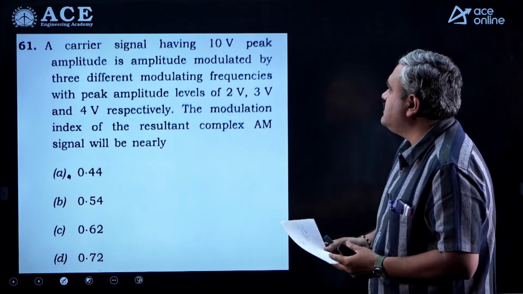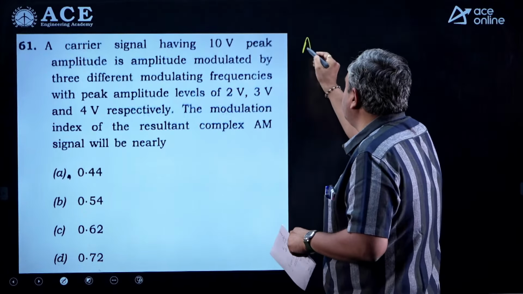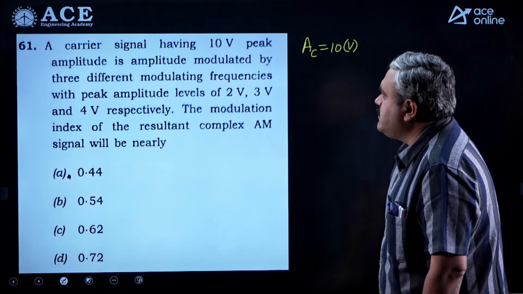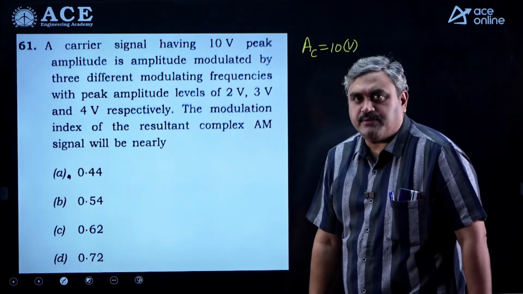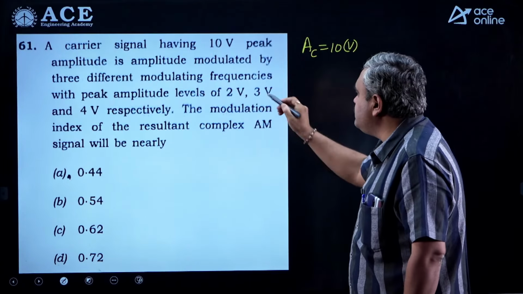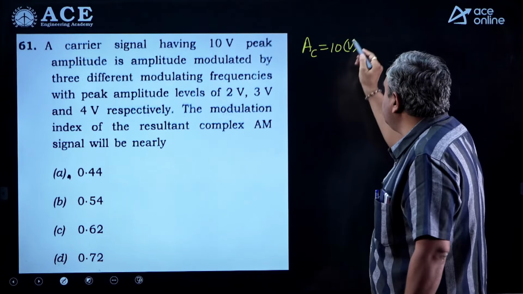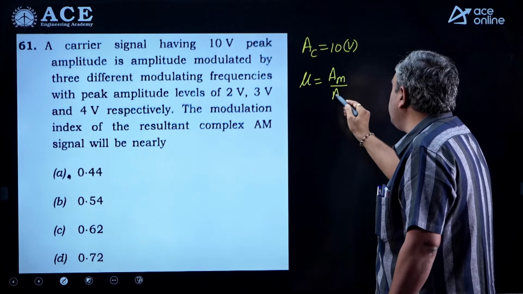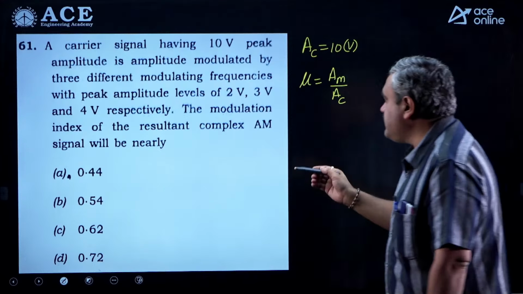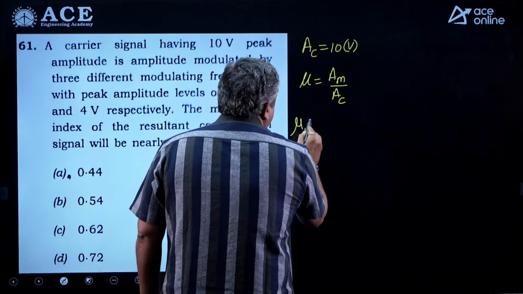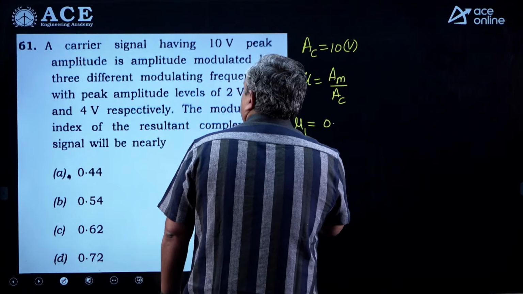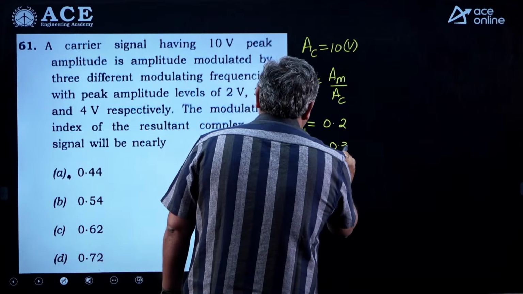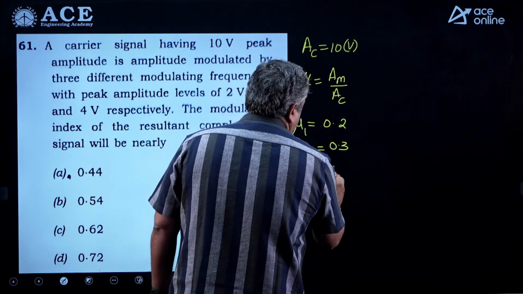A carrier signal having a 10 volts peak amplitude, means the amplitude of the carrier is 10 volts, is amplitude modulated by 3 different modulating frequencies with peak amplitudes. So these are the AM values for 3 different signals. What is the modulation index? Peak amplitude of the message signal divided by peak amplitude of the carrier signal. Because you have 3 different single tone signals, you can take mu1 as 0.2, mu2 as 0.3 and mu3 as 0.4.